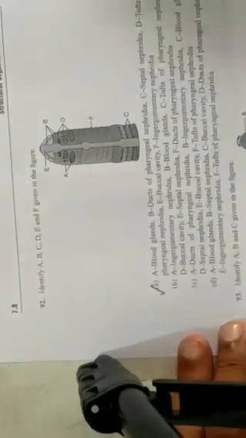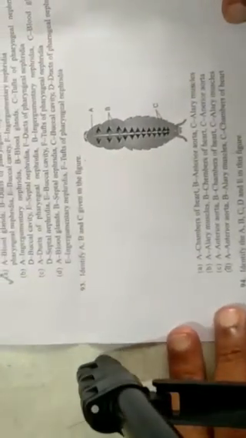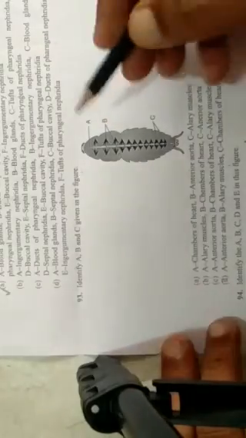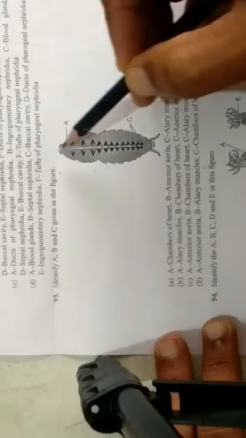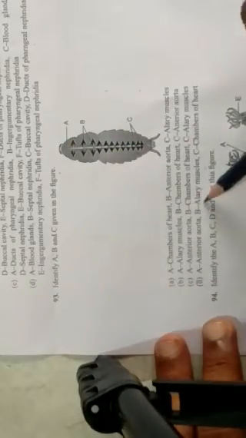We have told you septal nephridia. All those nephridia we have discussed in the class. Next question. Identify A, B, C in the given figure. What is A here? You all know, anterior aorta. It is the circulatory system of the cockroach. Anterior aorta. Then B, alary muscles.